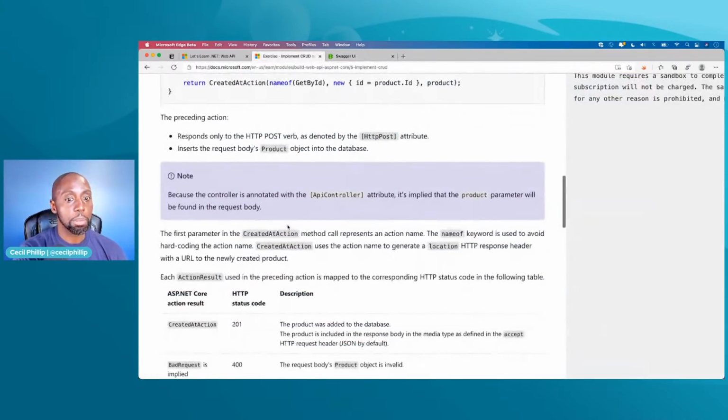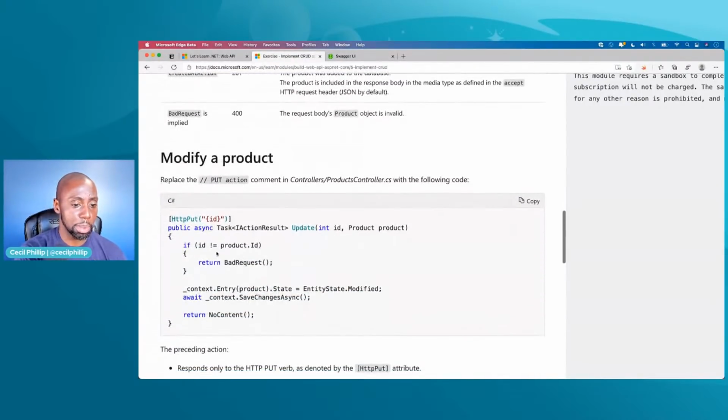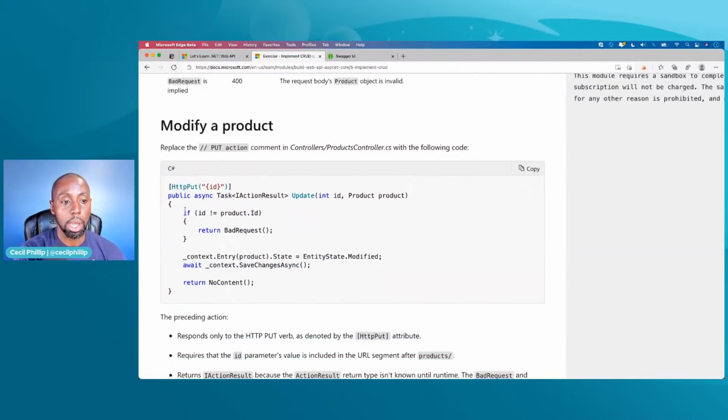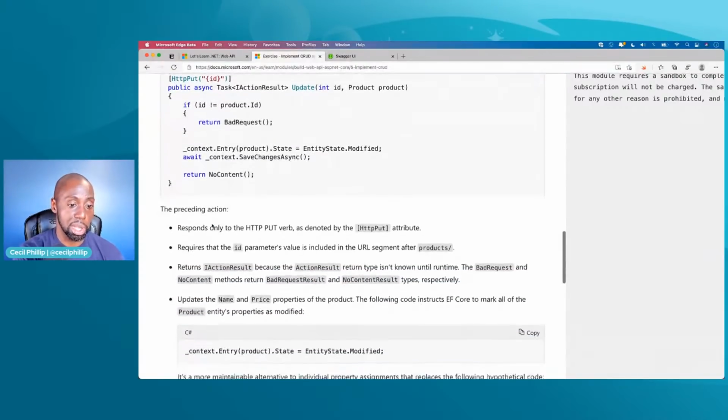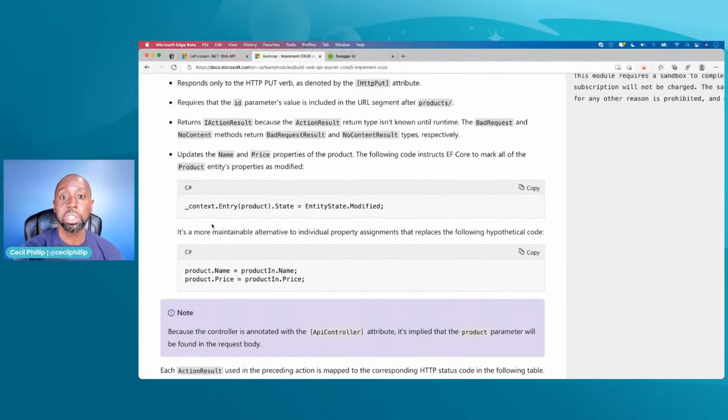Now, since we only have a few minutes left, you can run through some of these other examples that are in here as well. I'd definitely tell you to check out the modify one, which is an important one to look at, and also the delete one. But you will notice that they all pretty much follow a very similar convention, right? I'm going to create an attribute. I'm going to give it a put, post, or delete, depending on the HTTP method I want to use. I'm going to create a method around it, and then I'm going to carry out the work that I need to do. In this case, we're working a lot with databases.